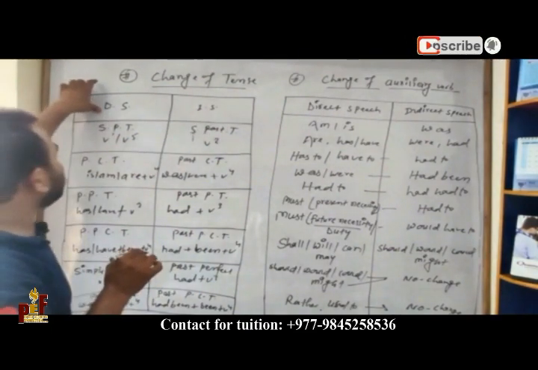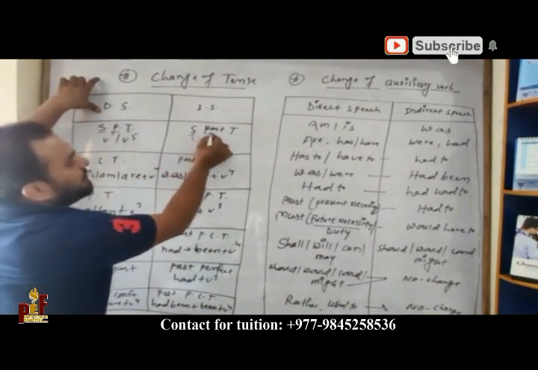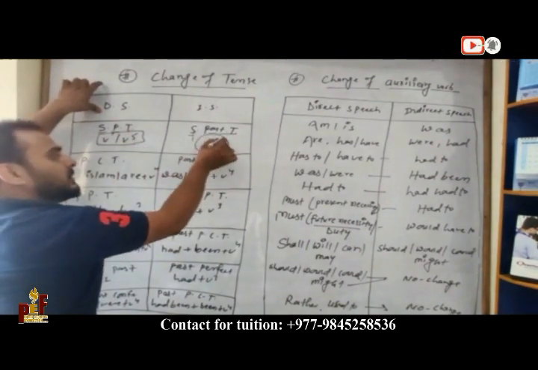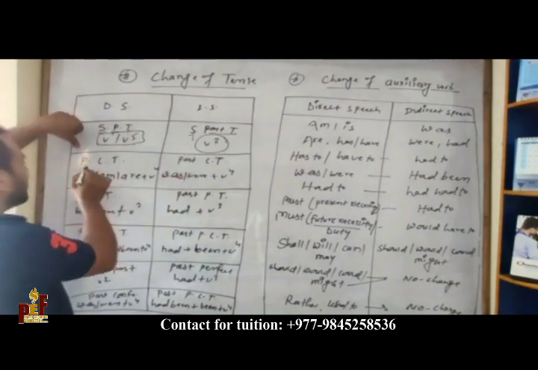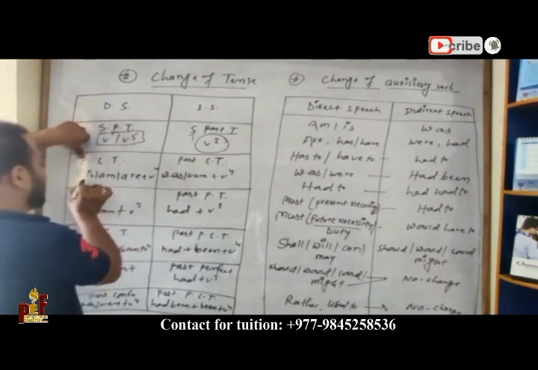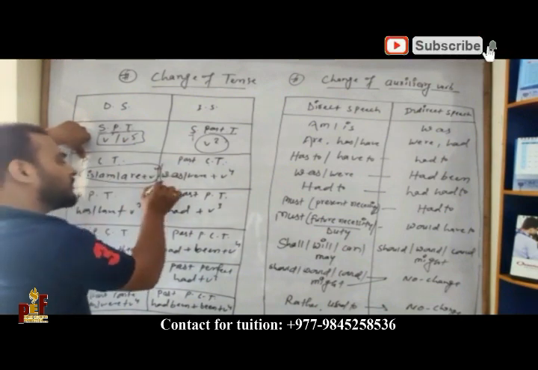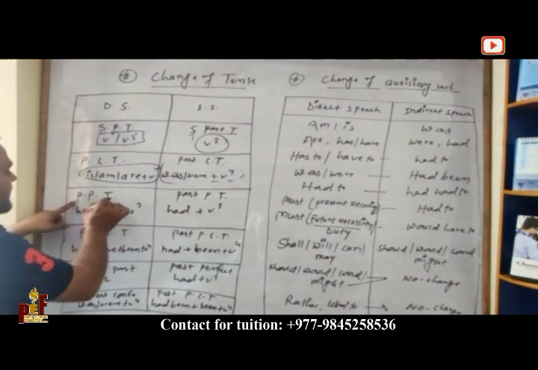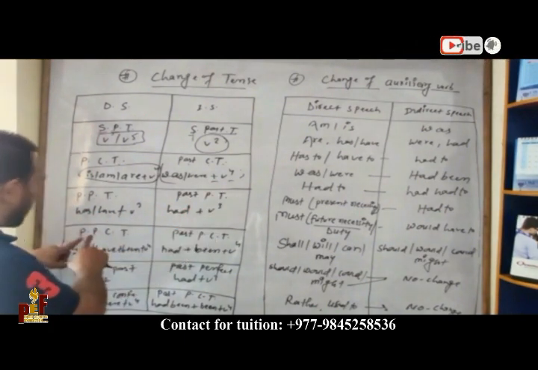So in direct speech, simple present tense changes into simple past tense, and this is the structure: verb 1 changes into verb 2. It means simple present tense changes into simple past. Another one is present continuous tense changing into past continuous tense. The structure of present continuous tense is subject plus is, am, are plus verb 4, and was, were plus verb 4. The third one is present perfect tense, has, have plus verb 3, changing into past perfect tense, had plus verb 3.